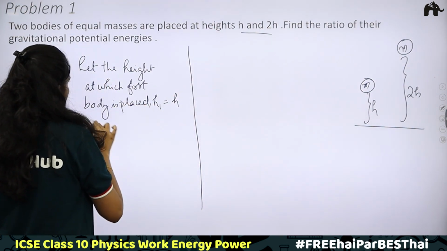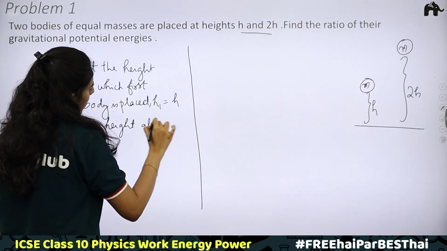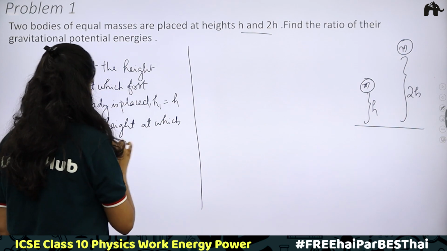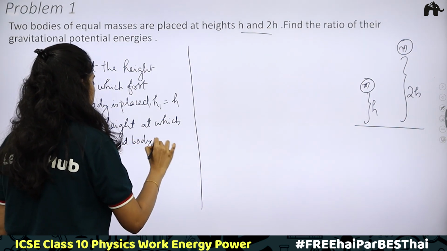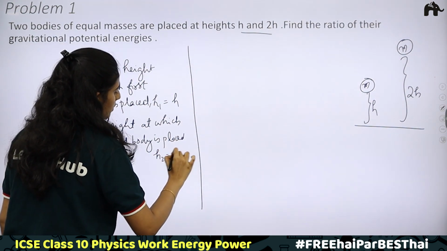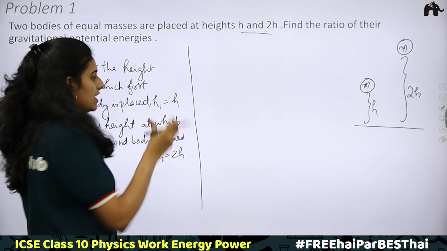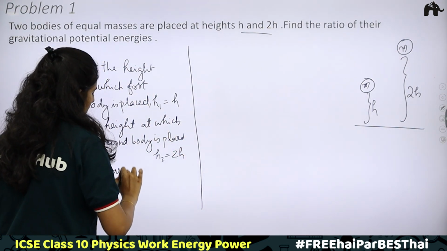Next, the height at which the second body is placed, h2, is equal to 2h. Okay, h and 2h.